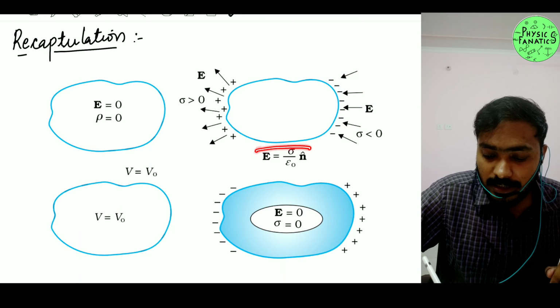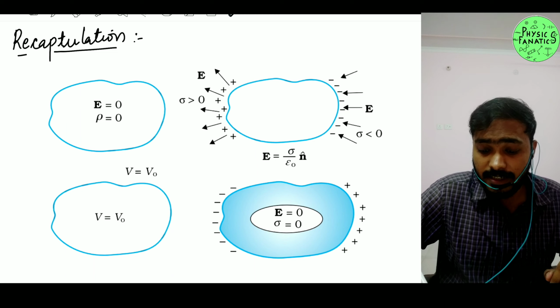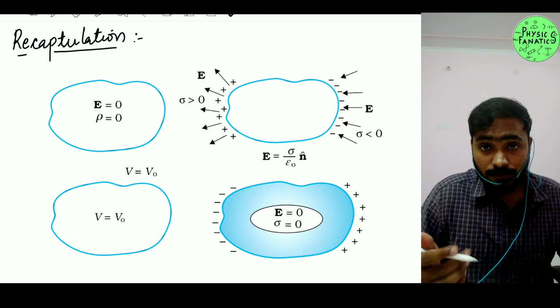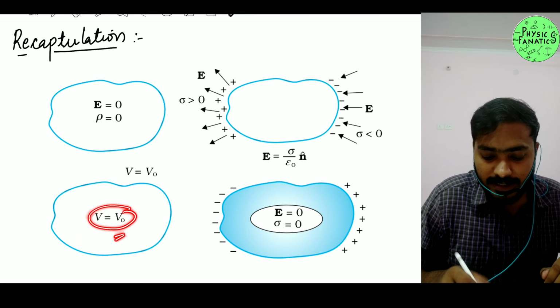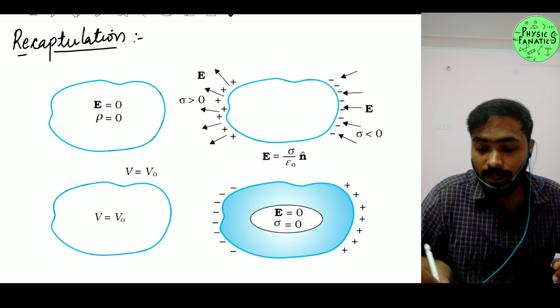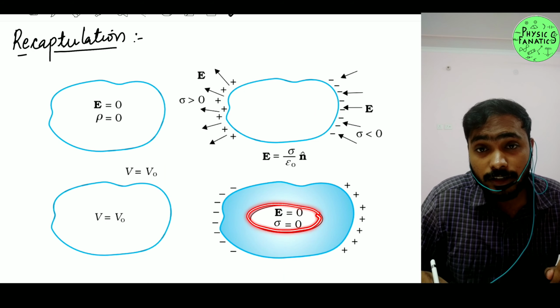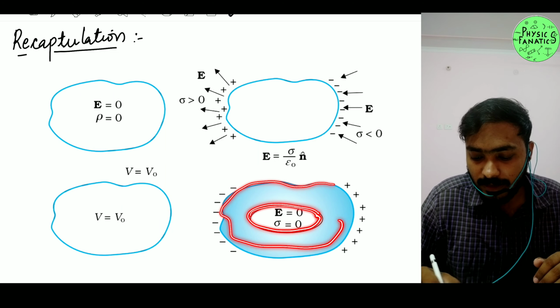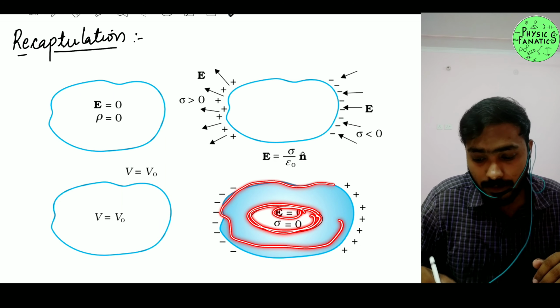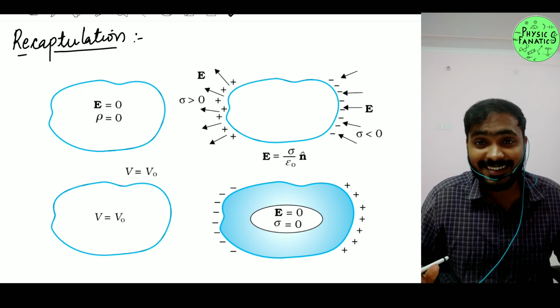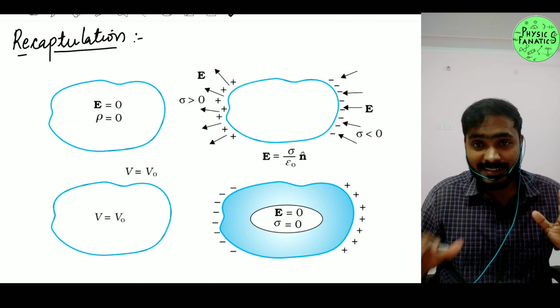The value of the electric field because of a charged conductor is given as sigma upon epsilon naught, and it is going to be normal. Potential: if you have a conductor, then the potential inside and at the surface will be the same. That is the property we have studied. And if you have a cavity inside the conductor, then the electric field is 0, and the charge density is again going to be 0. I hope this is clear to everyone.